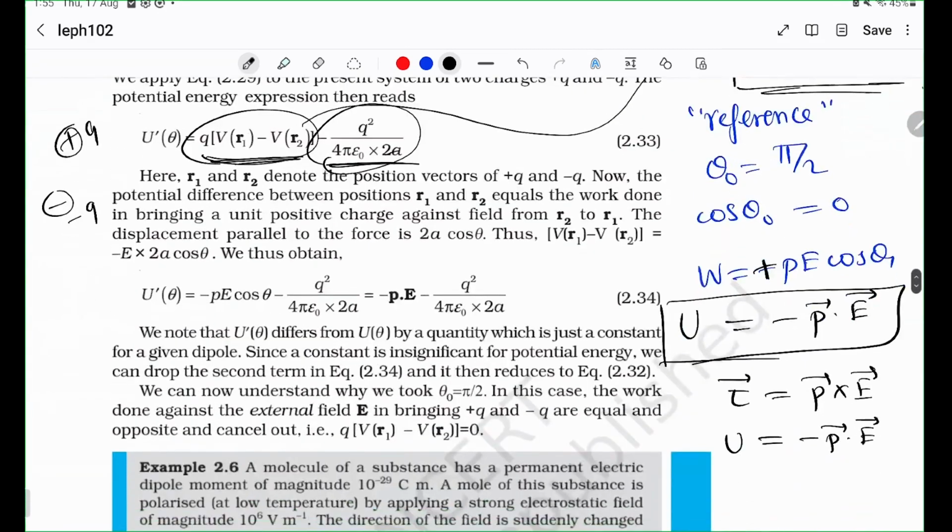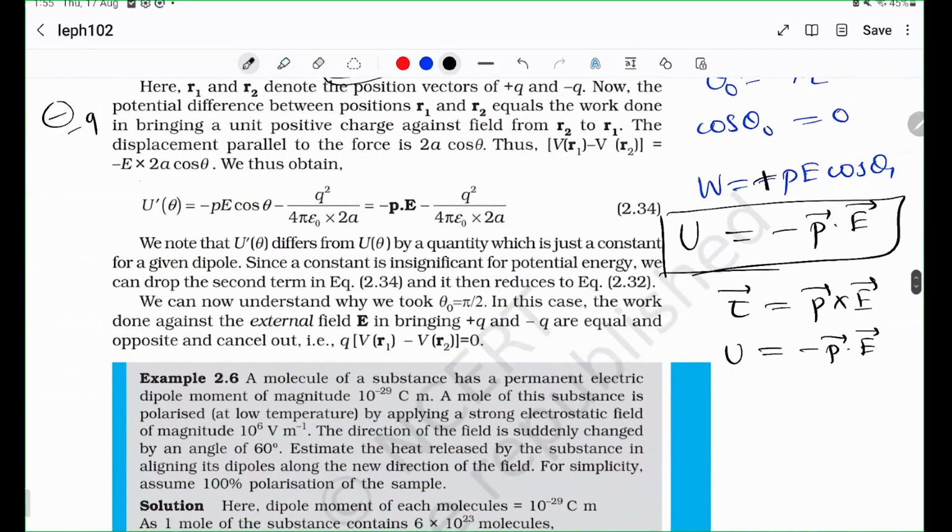So that's it. This is the total potential energy of assembling an entire dipole. But in most cases, we just ignore this term because we assume that the dipole is already made. So technically, you would only consider the potential energy as a function of theta to be minus P dot E.